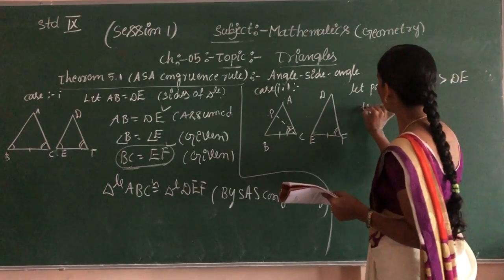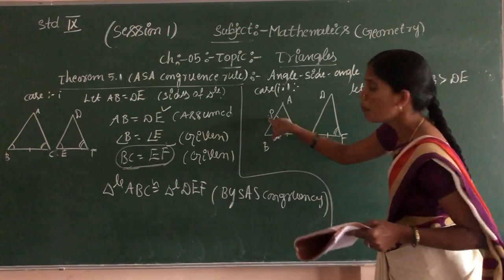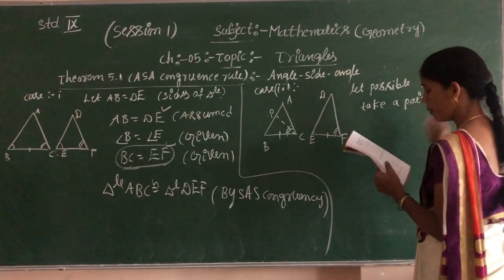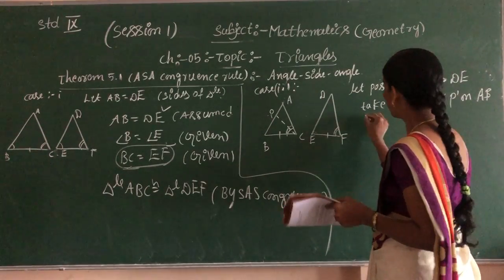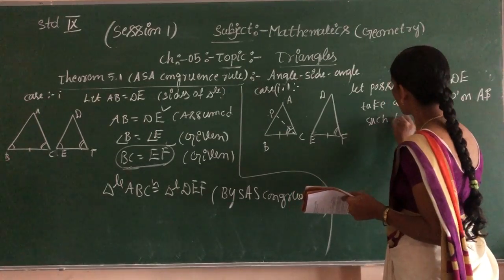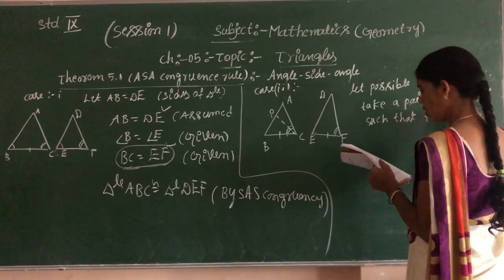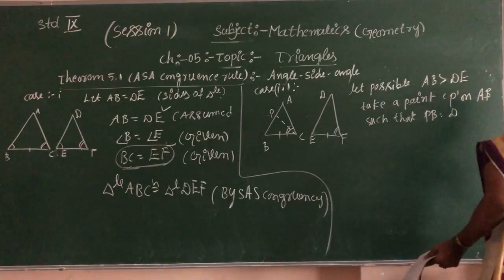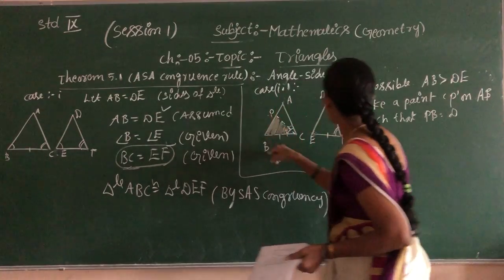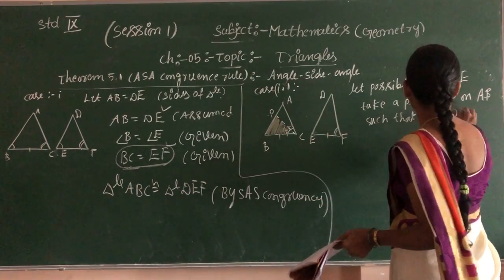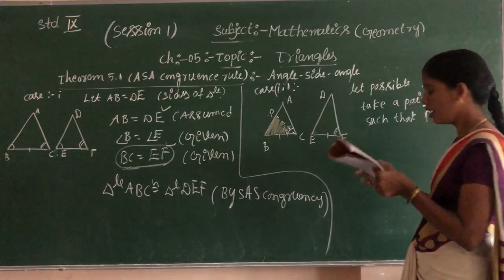Take a point. Which point is taken? Extra construction, point P. Take a point P on which side? On AB, such that PB is equal to DE. So you should see, children, this is one of the triangles. PB is equal to DE. What is this? Sides of the triangle.